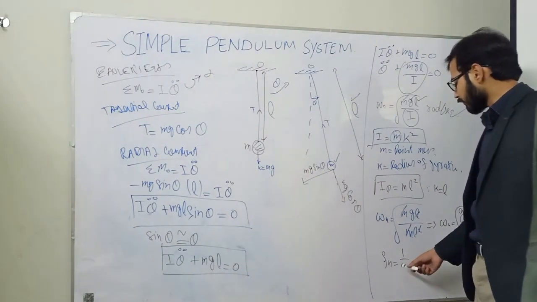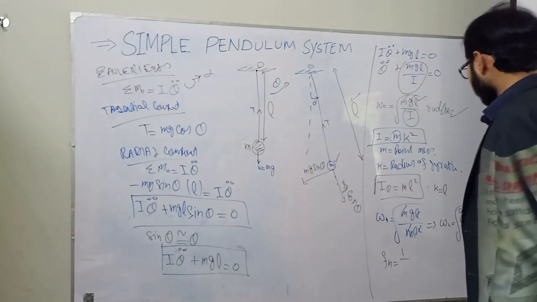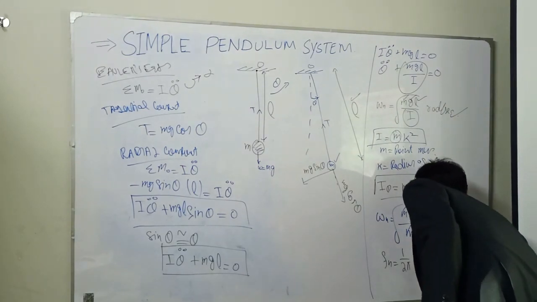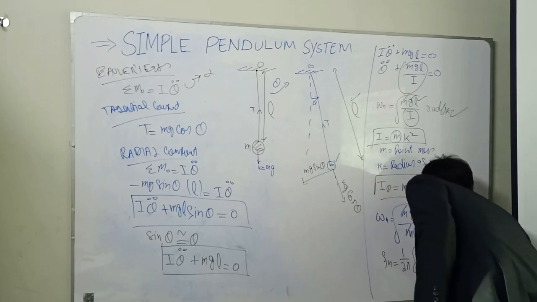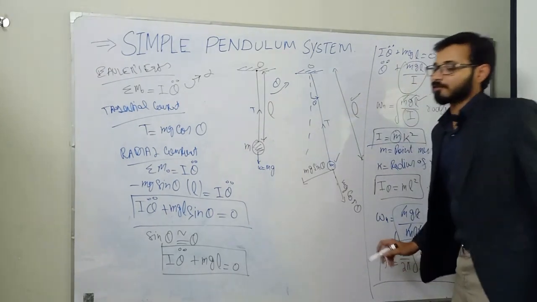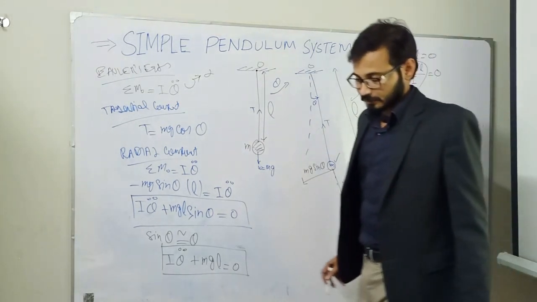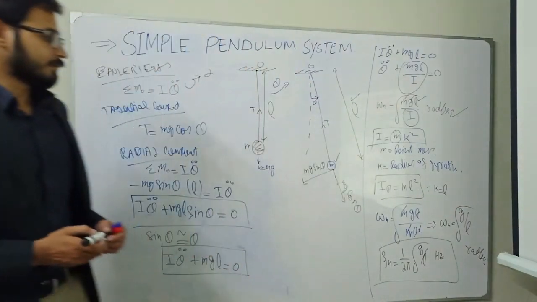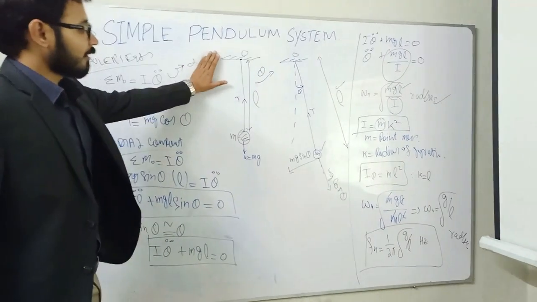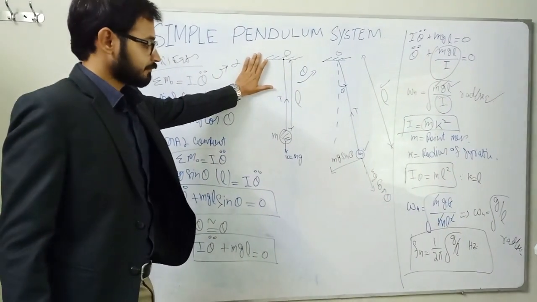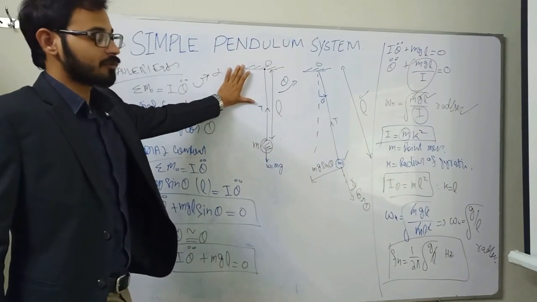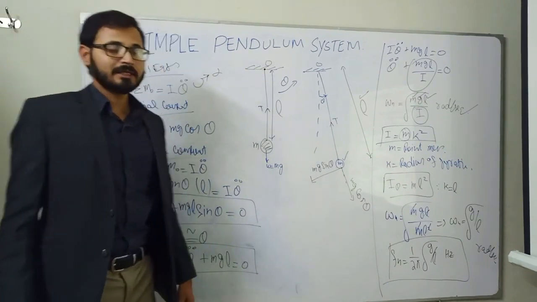Now we are going to calculate the natural frequency in cycles per second as f n is equal to 1 divided by 2 pi into the square root of g divided by L, and its value will be in hertz. So this formula was derived in your FSc syllabus as well. It was directly derived, so almost we have derived it completely for the linear solutions. Please keep in mind this derivation. It will be very helpful to solve different numerical problems in future.